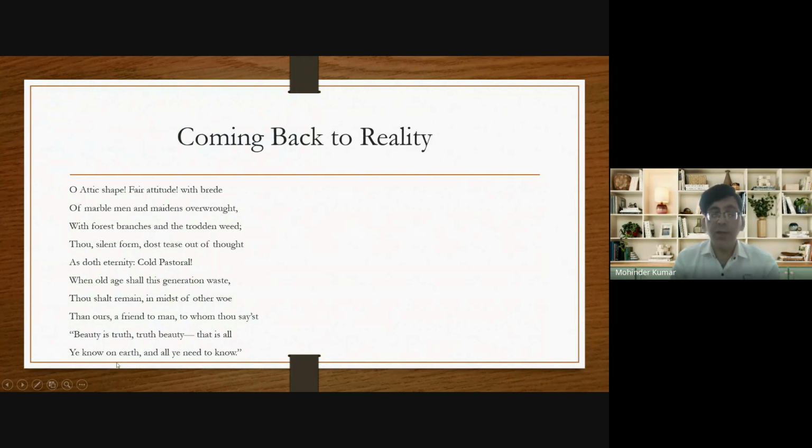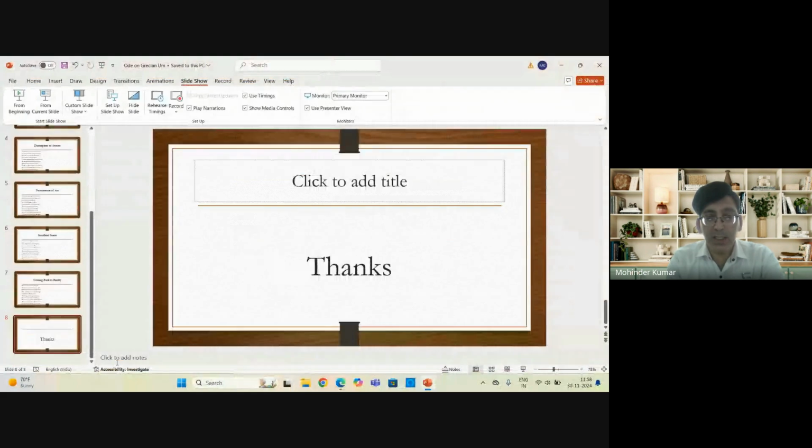So in this way, John Keats proves the permanence of art, that the urn will survive even when this generation dies, the next generation comes, and the next generation suffers from sorrows and suffering, but the urn will survive, and it will continue giving messages to the human beings. So that's all about this poem, Ode on a Grecian Urn. So I hope that you will be able to understand this lecture.